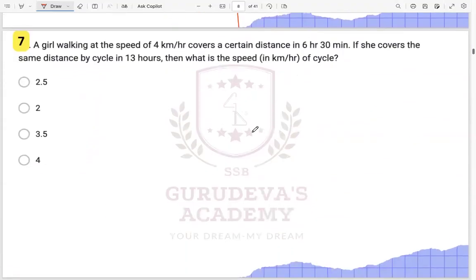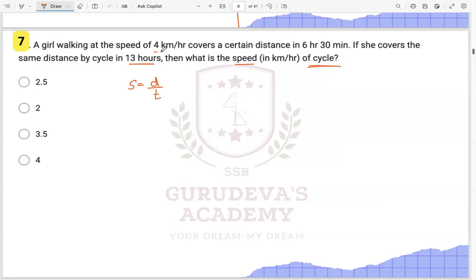This is saying a girl walking at a speed of 4 kilometer per hour covers a certain distance in 6 hours and 30 minutes. If she covers the same distance by cycle in 13 hours, then what is the speed of the cycle? They are asking you the speed of the cycle. So speed is equal to distance upon time, right? So what all things are given to you?